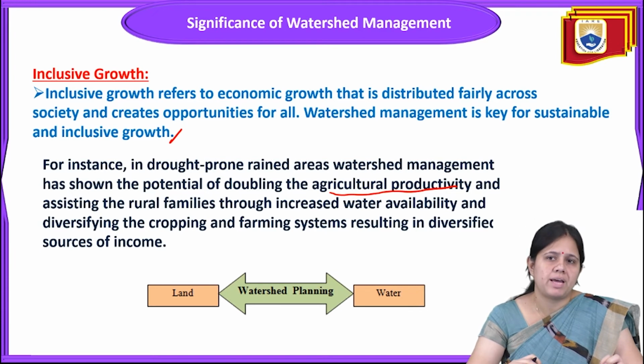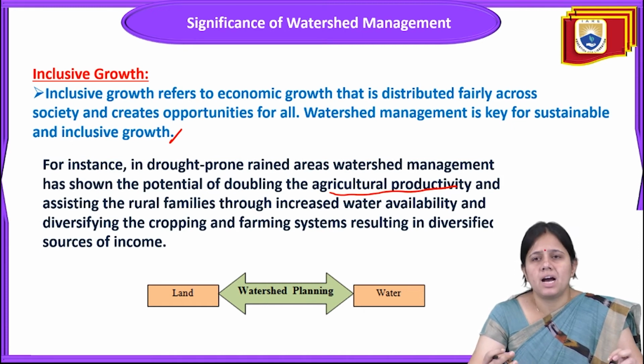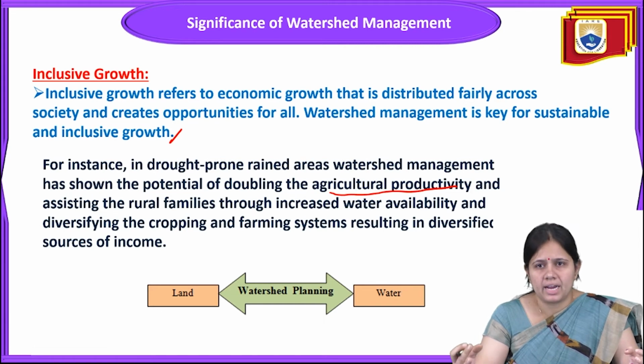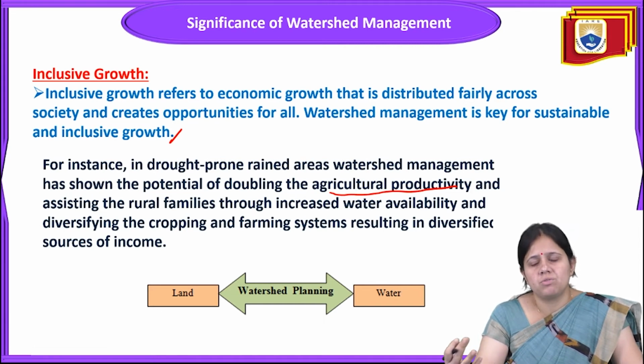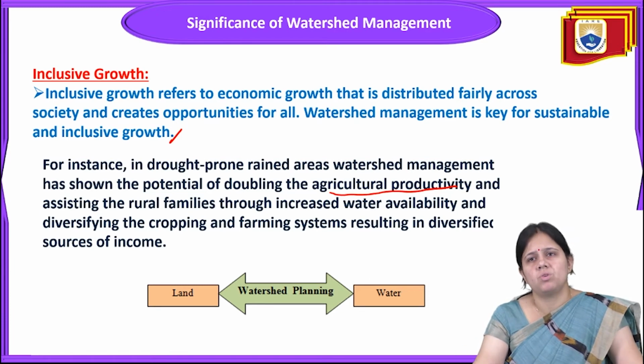And this watershed management has benefits for agriculture also, because in a drought-prone area they are collecting the rainwater at a place where they can use it for agriculture and irrigation purposes. In this way their productivity has been doubled, and it is beneficial for the families through increased water availability and diversified cropping and farming systems, which will result in a diversified source of income. So this was about watershed management.